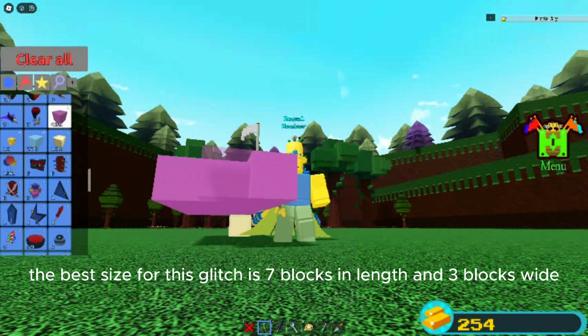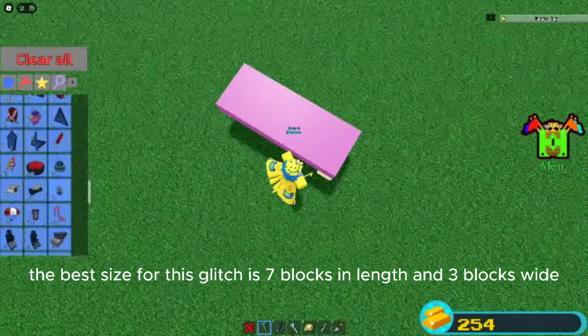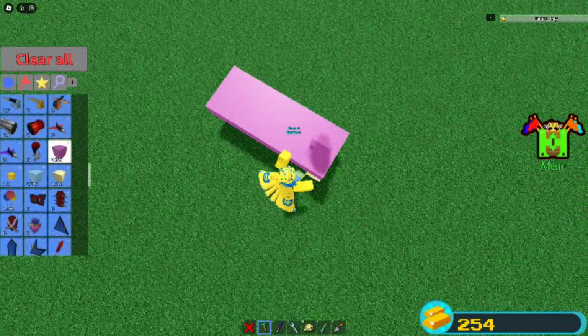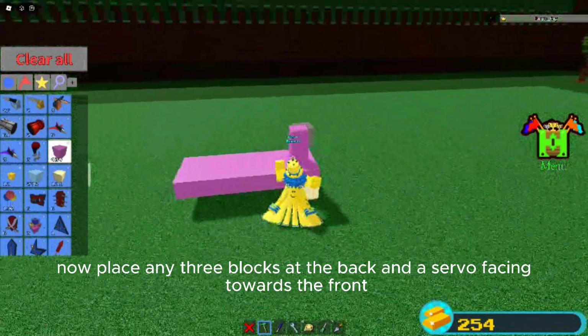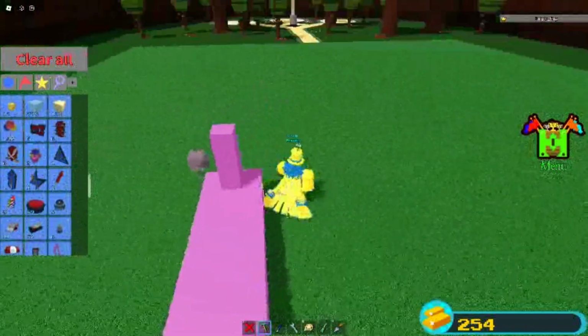The best size for this glitch is 7 blocks in length and 3 blocks wide, but you can also use the scale tool for this step. Now place any 3 blocks at the back and a servo facing towards the front.